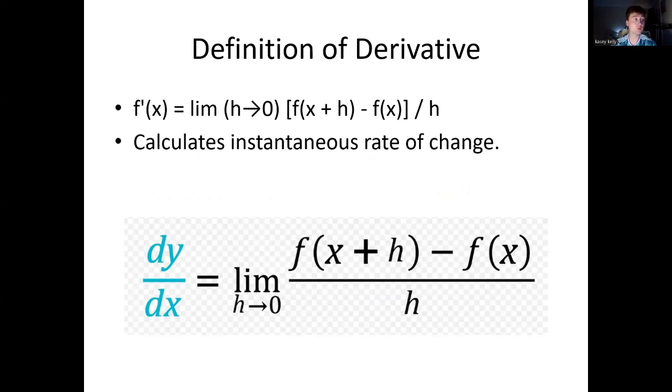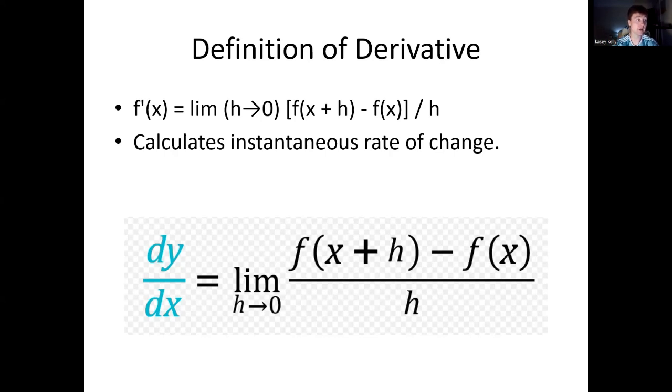The formal definition of the derivative is the formula that you can see in the image there. So that's the formal definition. This formula tells us how to calculate the instantaneous rate of change at any given point on a function. Essentially, it answers the question, how does the function behave at an exact point without any time passing? The formula works by the following steps.